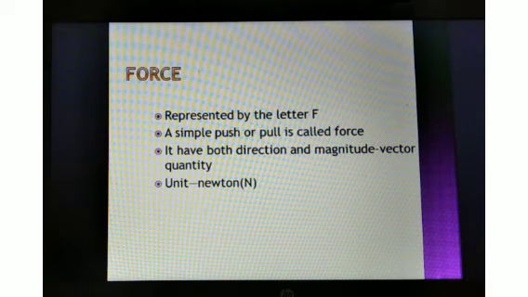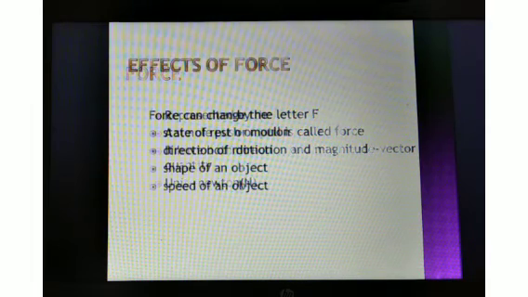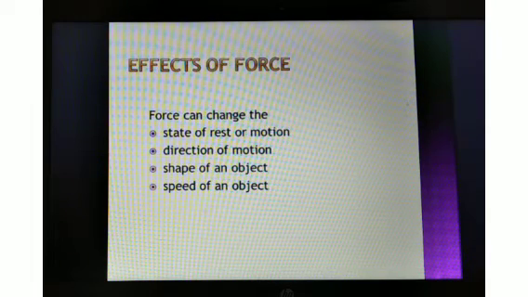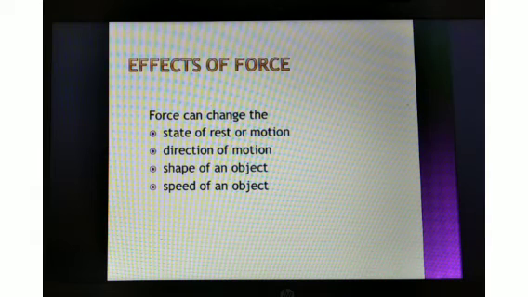It has both direction and magnitude, so it is a vector quantity. The SI unit of force is Newton. Effects of force: force can change the state of rest or motion, direction of motion, shape of an object, and speed of an object.